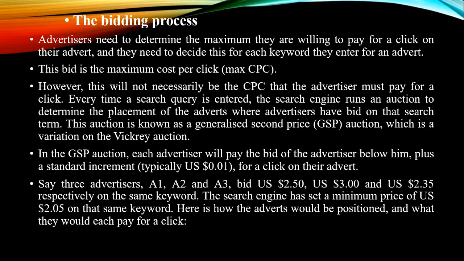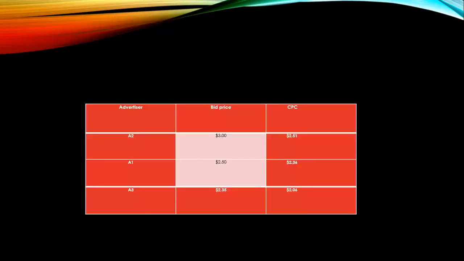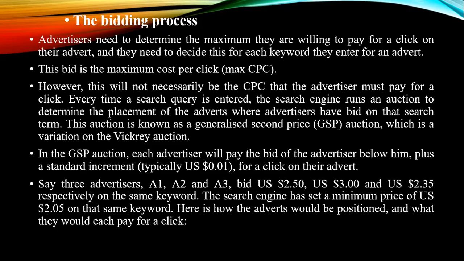Next, the bidding process: how they go with the bidding. The advertisers need to determine the maximum they are willing to pay for a click. The bidding process happens between the advertisers when they give some advertising, let's say online search. So how the transaction will happen between them, there is a process. Similarly here, you can see some advertisers with the bid price and cost per click, which they will fix based on the bidding process. This will be an auction.